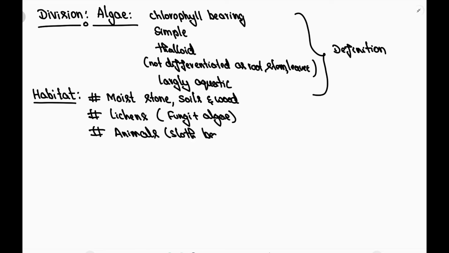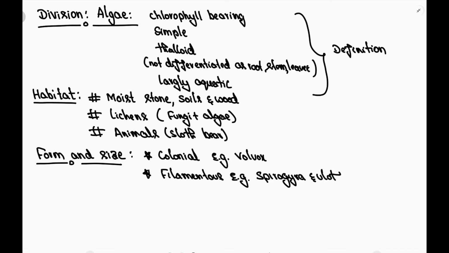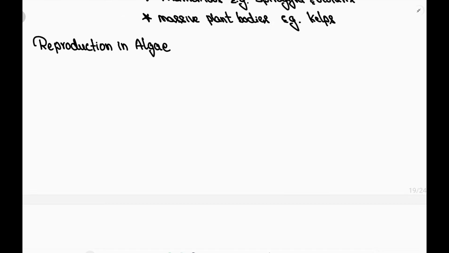Algae show great variation in body form and size. They may be colonial forms, example Volvox. Filamentous forms, example Spirogyra and Ulothrix. Some of them are massive plant bodies which are represented by kelps belonging to brown algae, which may grow up to the length of 100 feet. So this is the variable size and forms of algae.